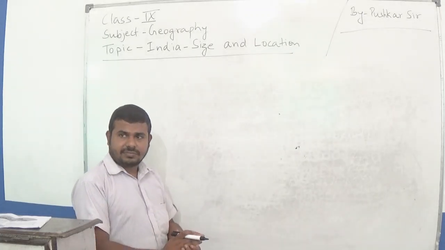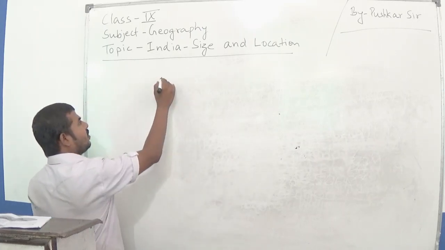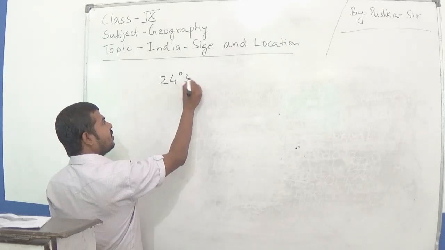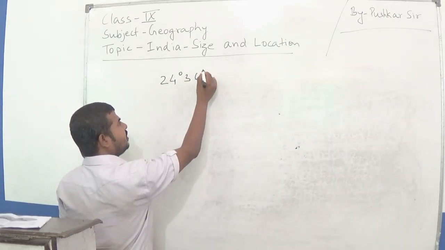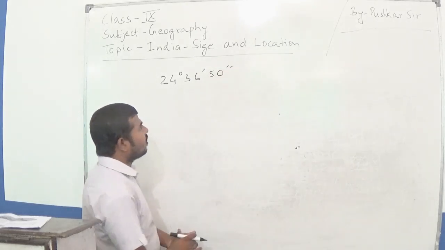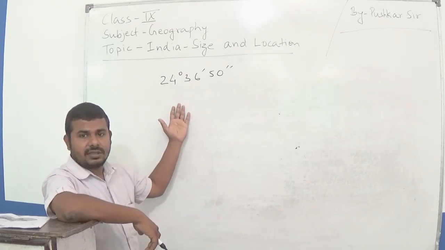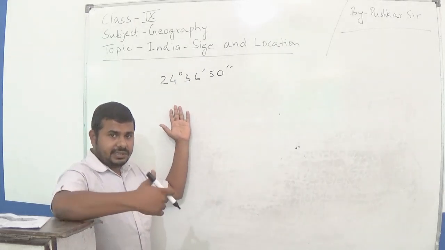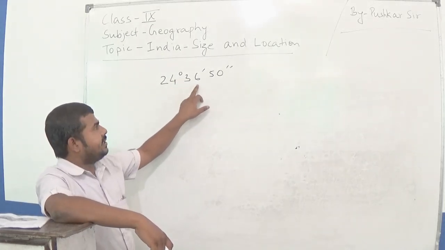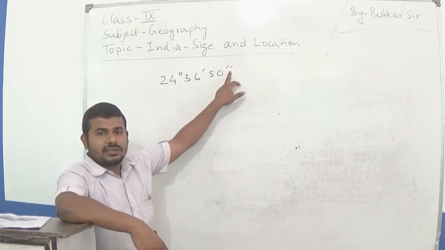Students, I am giving you an example. 24, here for example 36, here 50. So do you know how to read this? Let me tell you. 24 degree, 36 minute, 50 seconds.